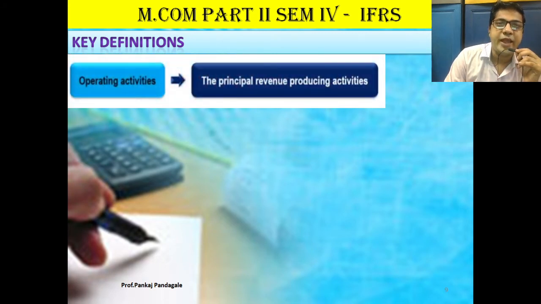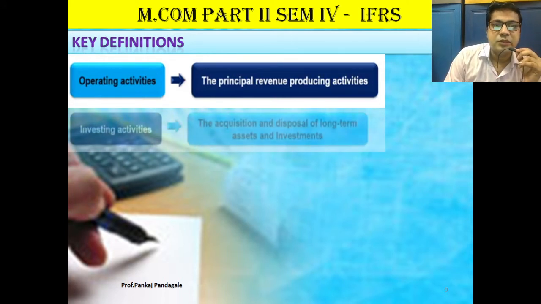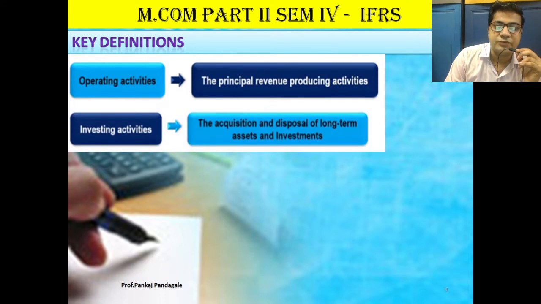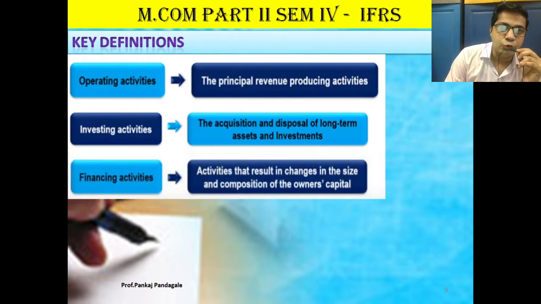First of all, operating activities. Which kinds of activities are called operating activities? The principal revenue producing activities. Principal means major, important revenue producing activities. Then some activities are called investing activities. For example, we have to acquire and dispose of our long term assets and liabilities. So these activities are called investing activities. And then there are financing activities, the activities that result in change in the size or composition of the owned capital.